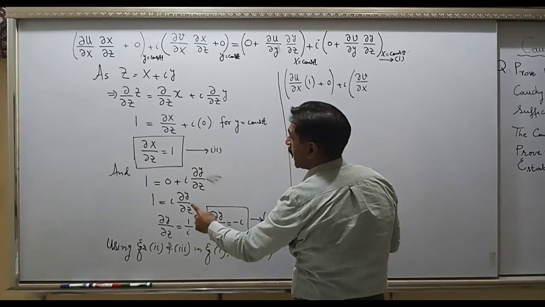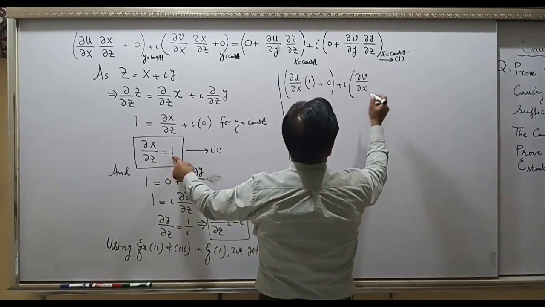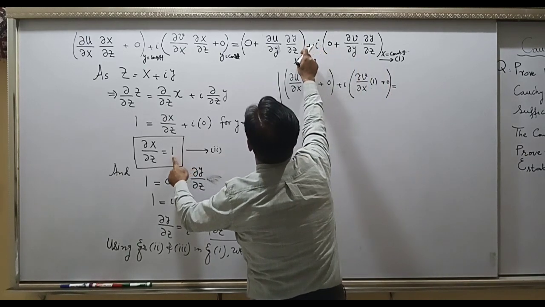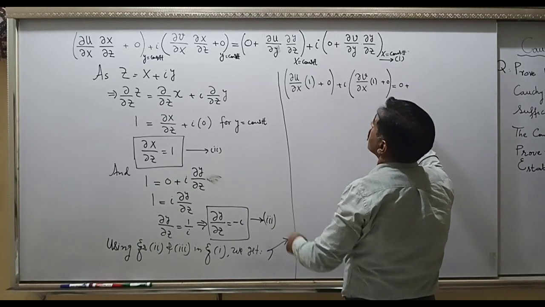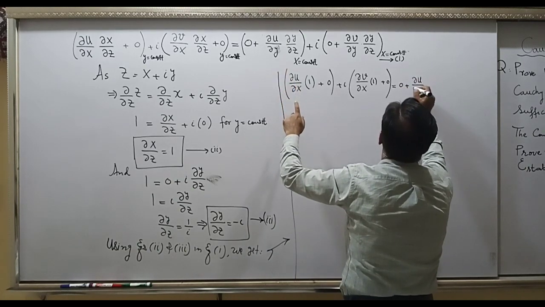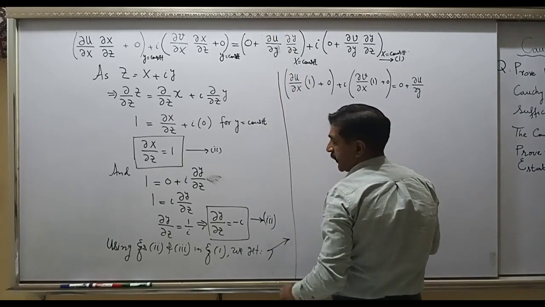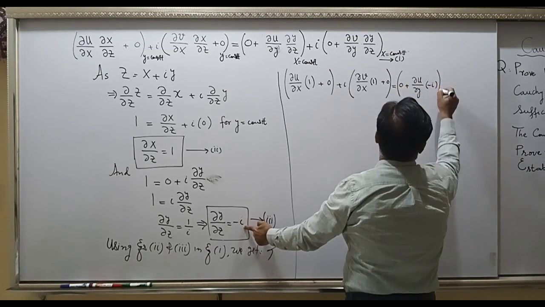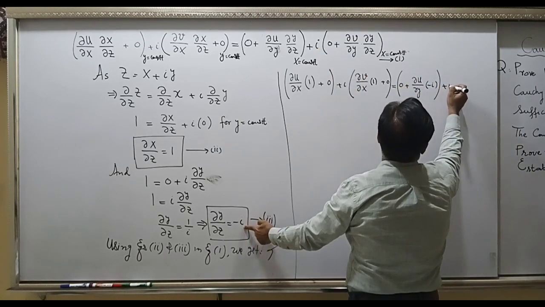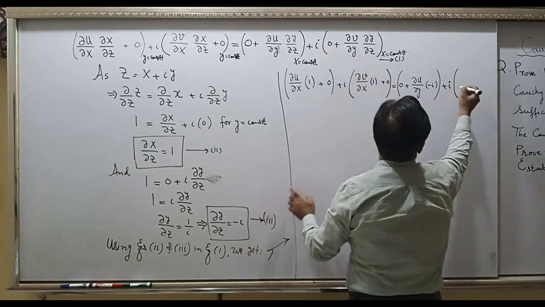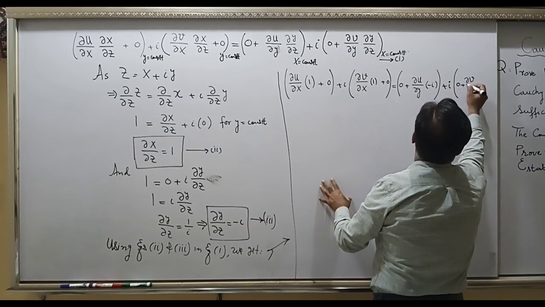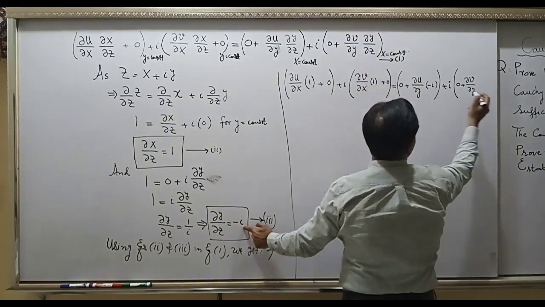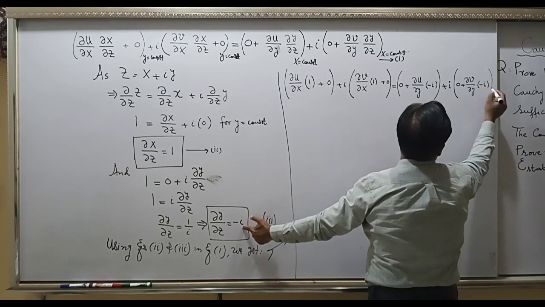Here is your partial x by z, again 1, and plus 0 equal to, now on the right hand side you have 0 plus partial u by y, and y over z. Here is y over z, it is minus i. So you have minus i, plus i for iota, 0 plus partial v over y, and you have partial y over z. This is minus i again, and here is your minus i again.